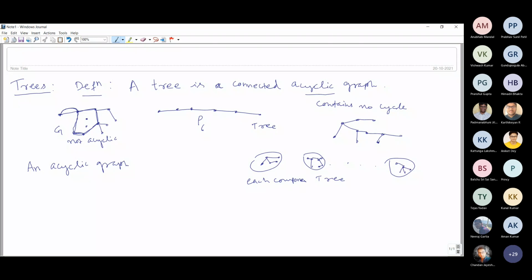So therefore, an acyclic graph you can think of as just a collection of trees. An acyclic graph will be a collection of trees. So it has a name: an acyclic graph is called a forest. It is a name.